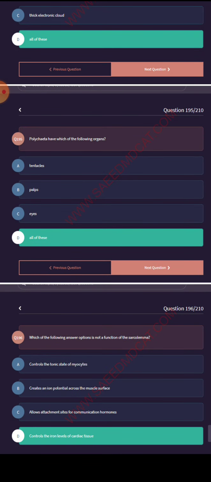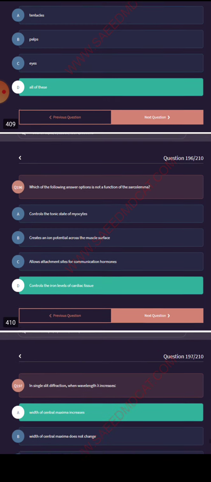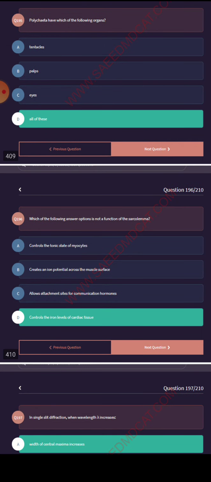Polychaeta have which of the following? Tentacles, polyps, eyes. All of these: polychaeta.